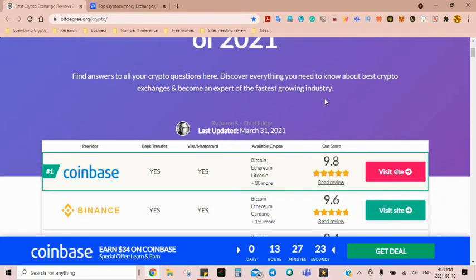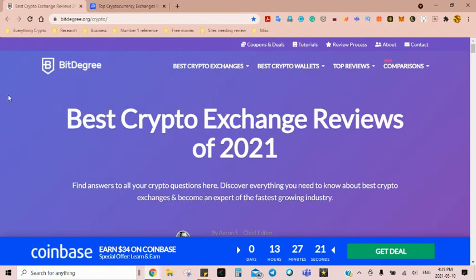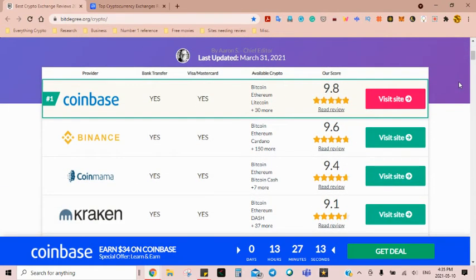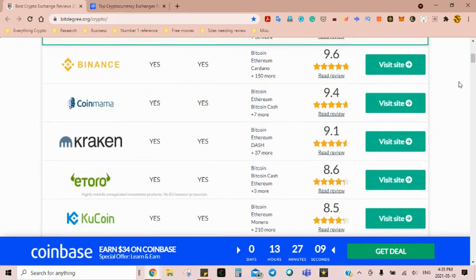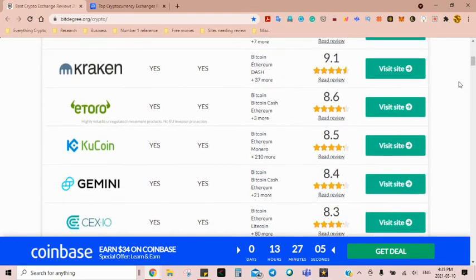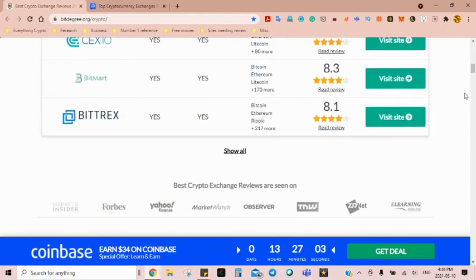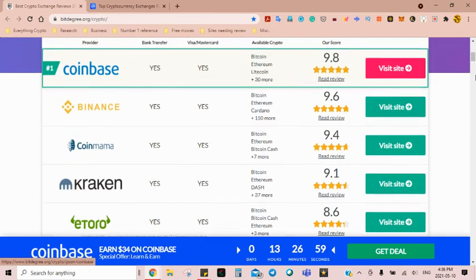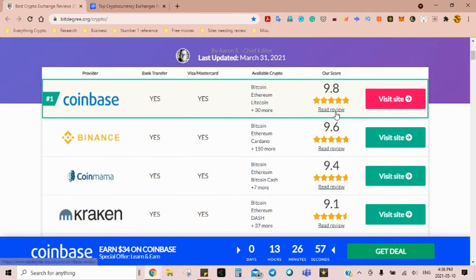So this particular site, BitDegree, is my favorite of the 5 that I had shown. And the reason is because it does rank the top exchanges as far as review. So in their review, they are ranking this in accordance to their review, and you're able to read their review, which is very valuable.